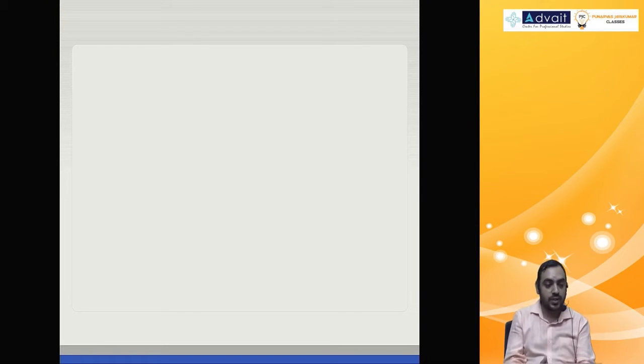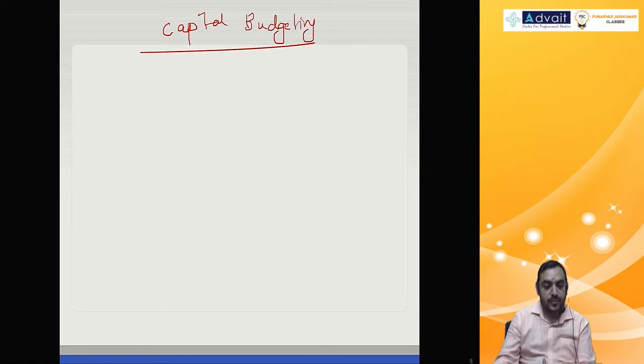So without much wastage of time, let's move into the chapter capital budgeting. Capital budgeting is what you have already learnt at IPCC level.